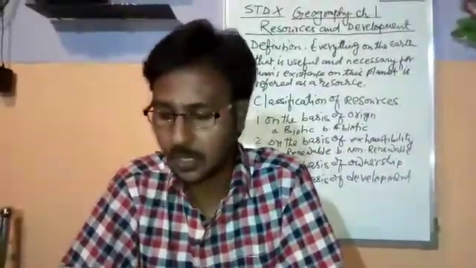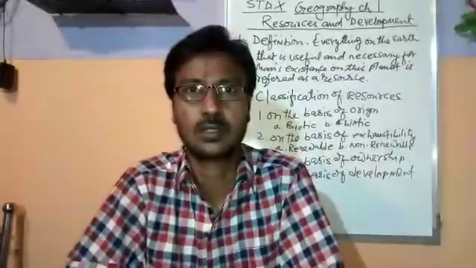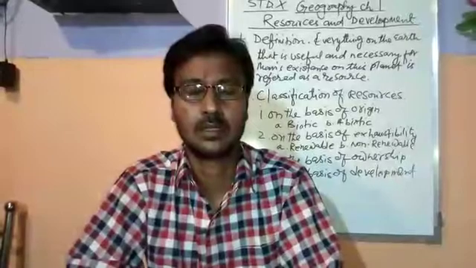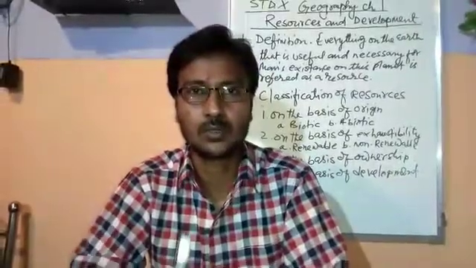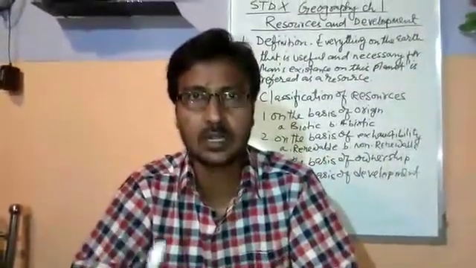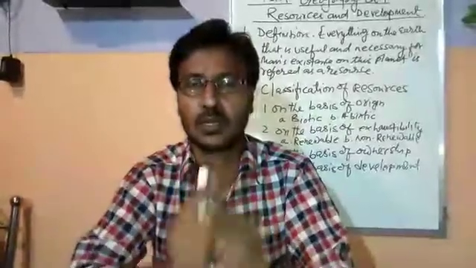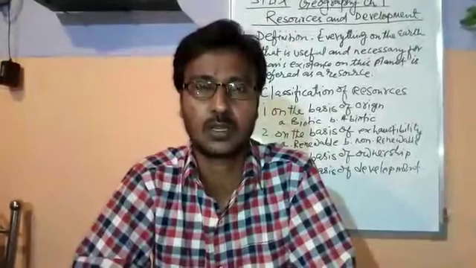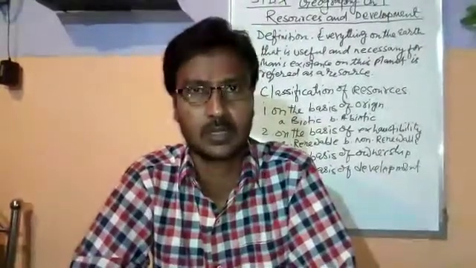And then come the international resources. These are resources that do not belong to one country, but are owned by or come under more than one nation. For example, the ocean resources: ocean water and the resources available in the oceans.